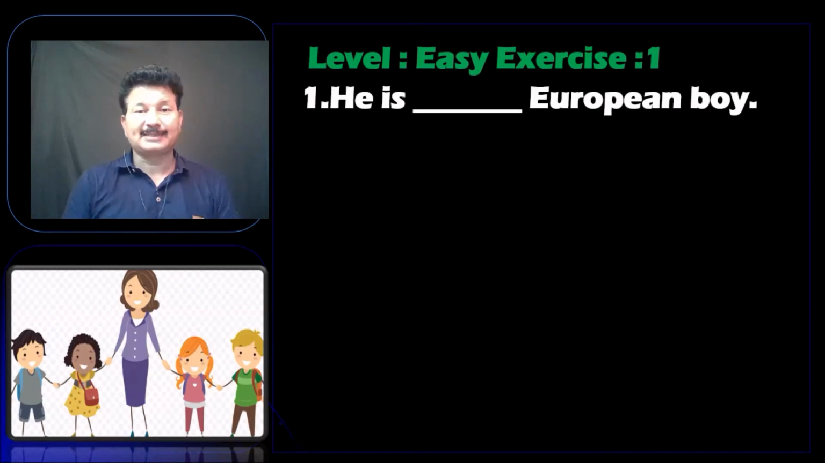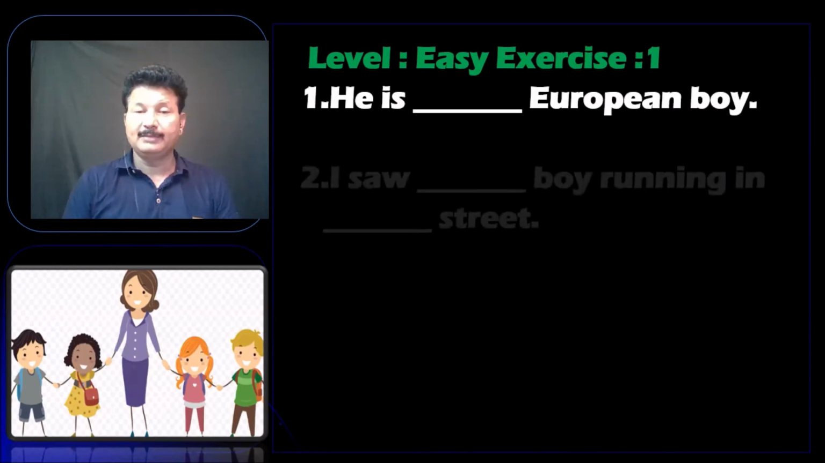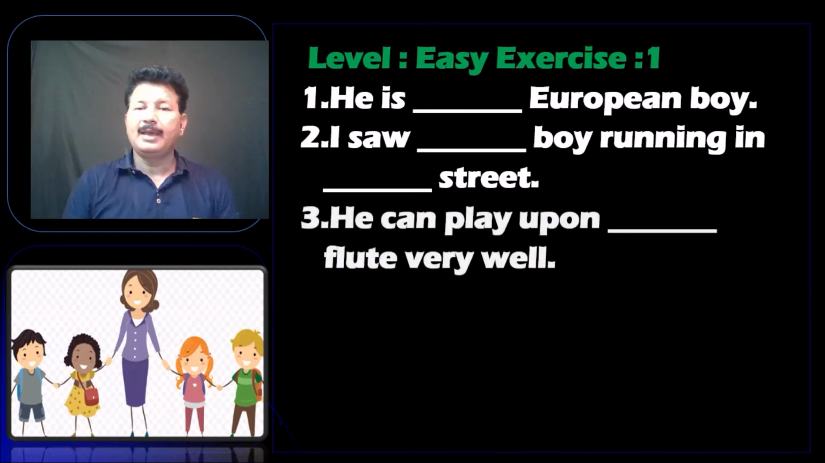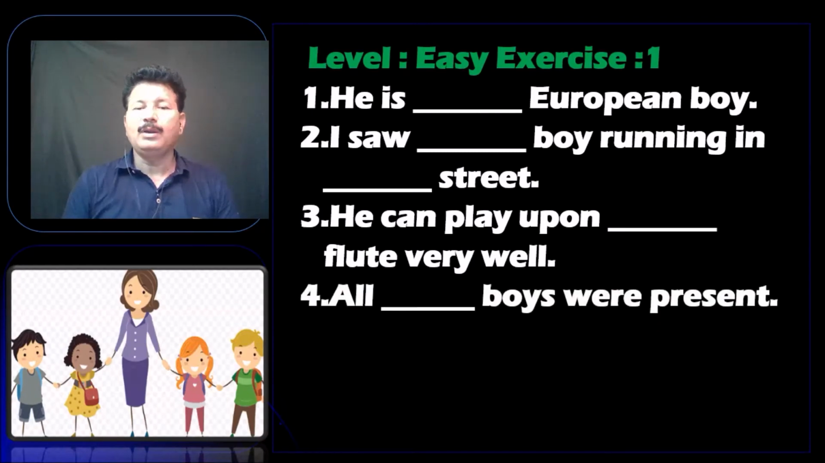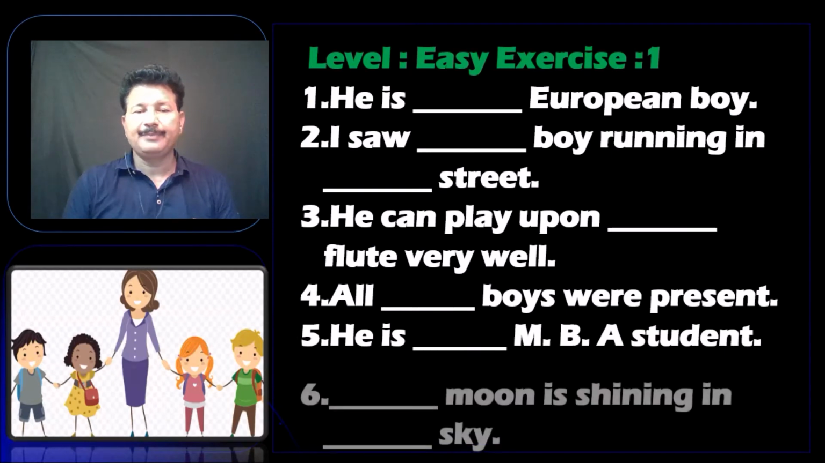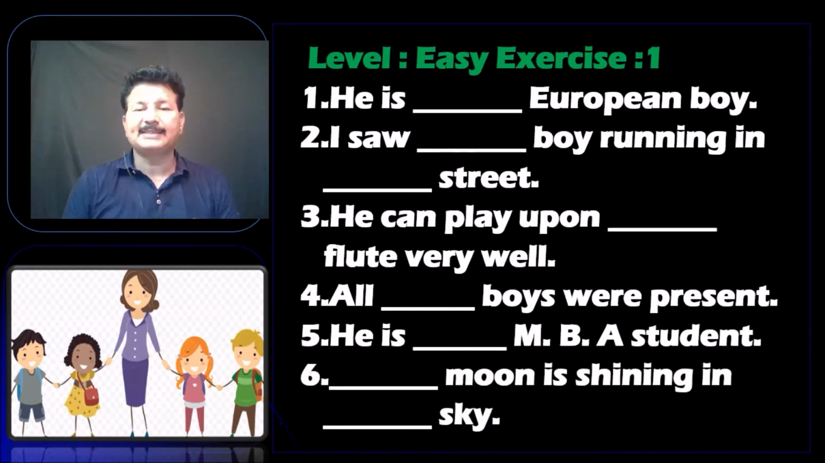So now let's do this exercise. He is dash European boy. I saw dash boy running in dash street. He can play upon dash flute very well. All dash boys were present. He is dash MBA student. Dash moon is shining in dash sky.